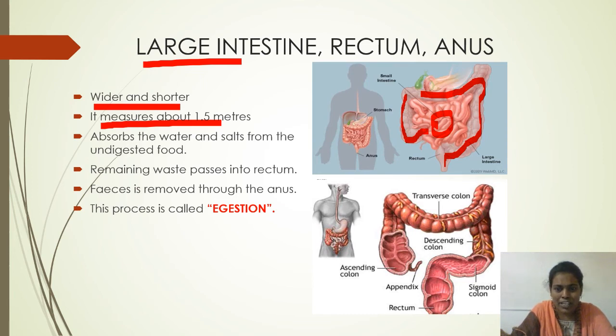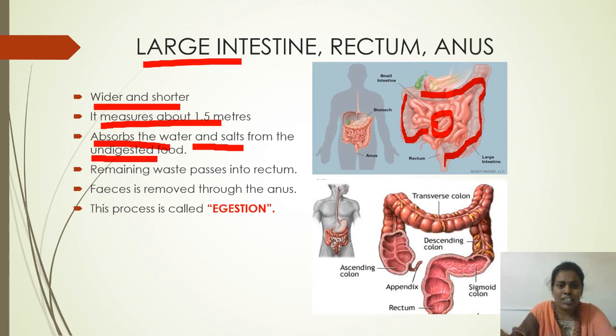From the small intestine, the undigested food material reaches the large intestine. And then what happens to that undigested food inside the large intestine? The large intestine absorbs the water and salts from that undigested food. In the undigested food, some amount of water and salts are still present.